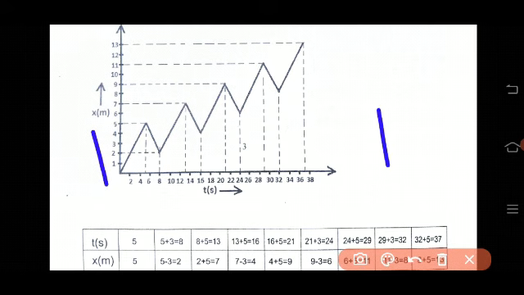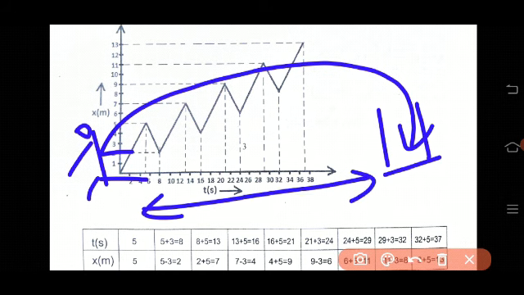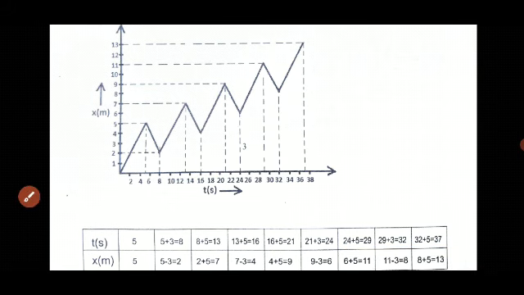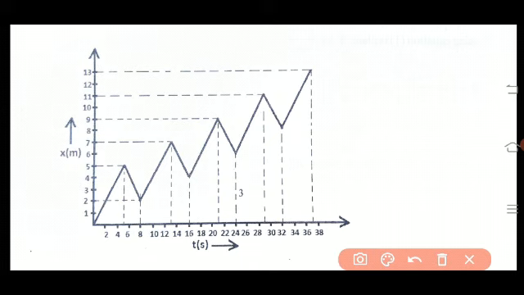At what time will he fall into the pit? It is at a distance of 13 meters from him. So we have to draw this graph. See the graph. When the time is 5 seconds, he reaches 5 meters. This is the point we get. Then join this line. That is the initial line we get.